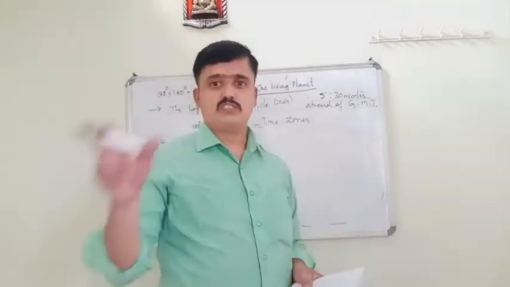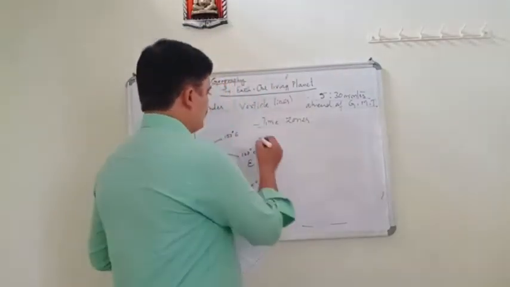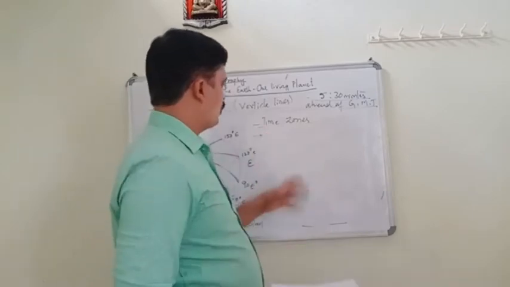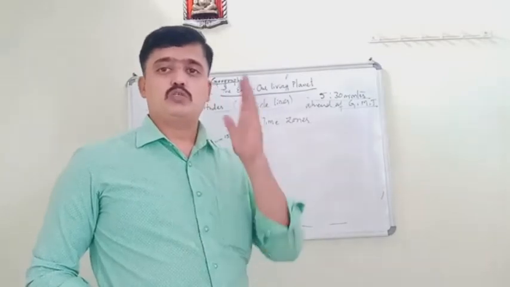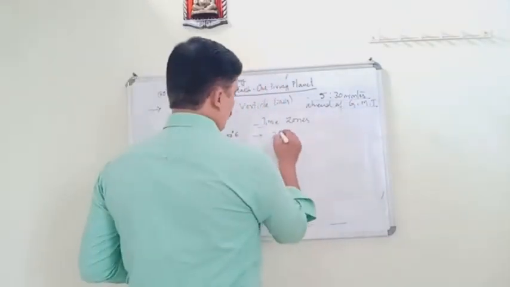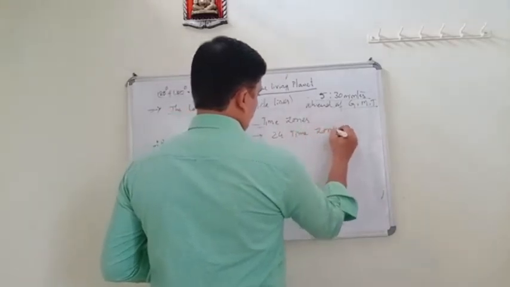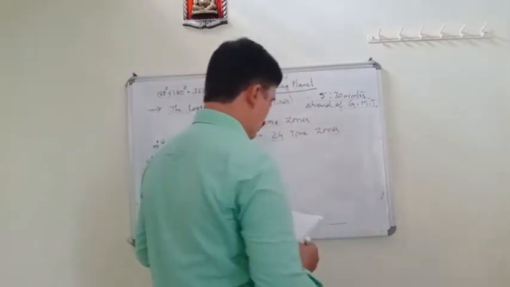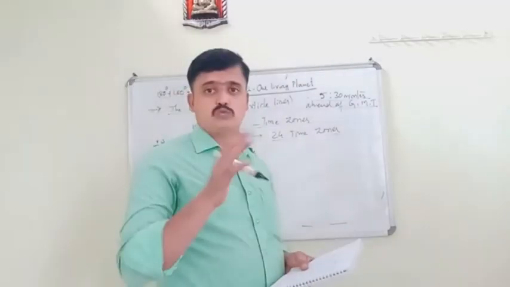The land surface is divided into time zones, and the whole globe is divided into 24 time zones.